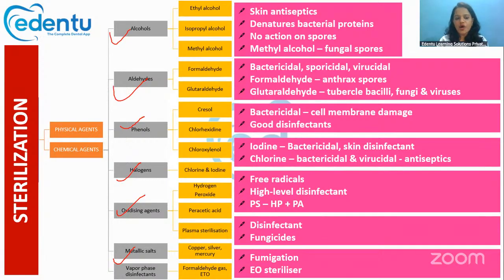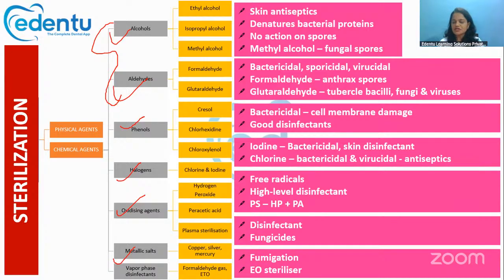Among these, the alcohols and aldehydes are really important. Which alcohols can be used? We can use ethyl alcohol, isopropyl alcohol, or methyl alcohol. All these alcohols are mainly used as skin antiseptics only. Their main function is to denature the bacterial proteins. Again, here also they are denaturing the bacterial protein.